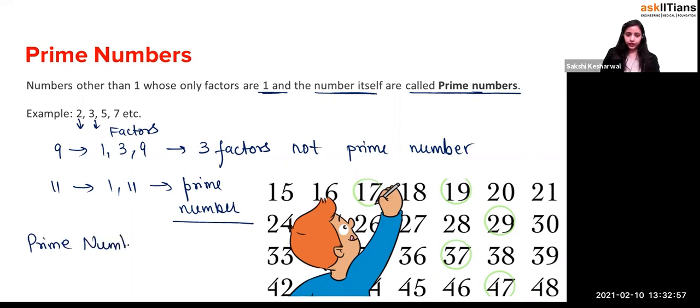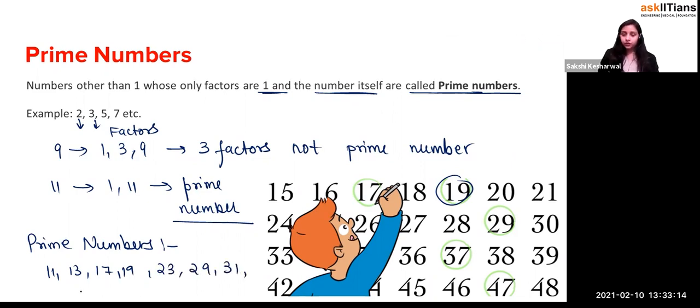You can think quickly in your head. Prime numbers: you wrote till 7, then you have 11, then 13, then 17, then 19. Then not 21, then you have 23. Then you have 29, then 31. Then 33, no. 35, no. 36, no. Then 37. 39, no, because you should know the table: 13 into 3 is 39. Then you have 41, then 43, then 47.